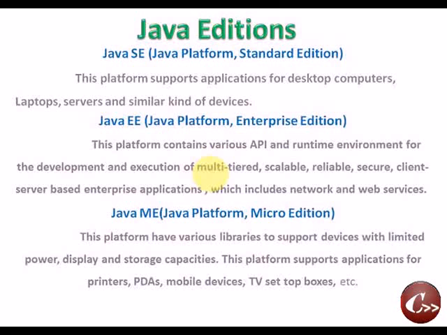The next edition is Java ME, Micro Edition. This edition is used for devices with limited power, display and storage capability, such as printers, mobile phones, set-top boxes, etc.